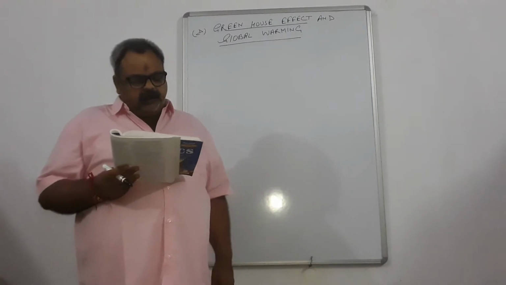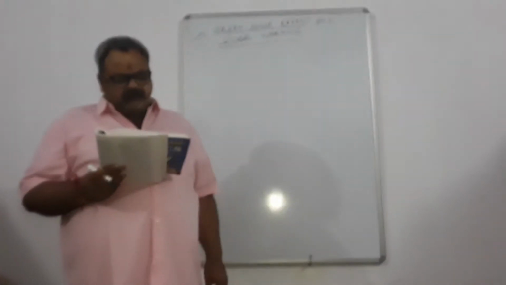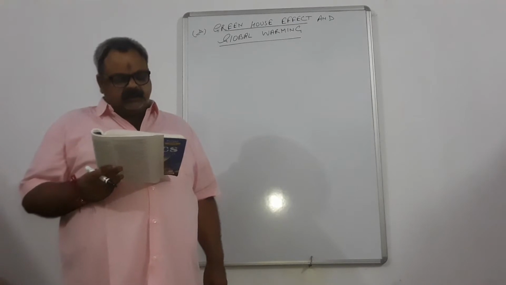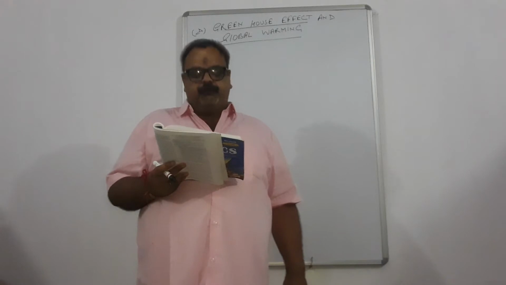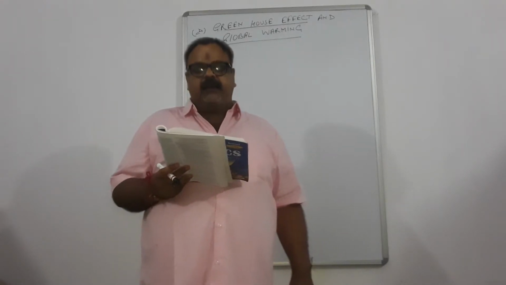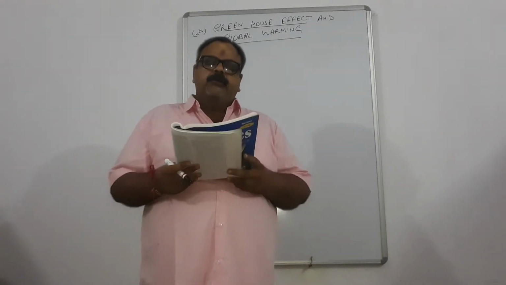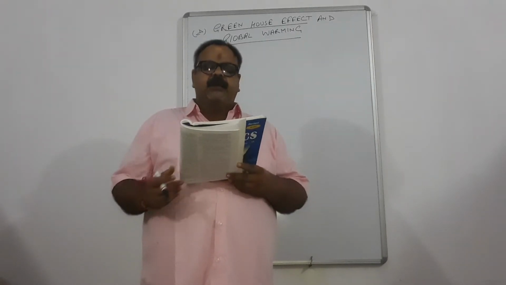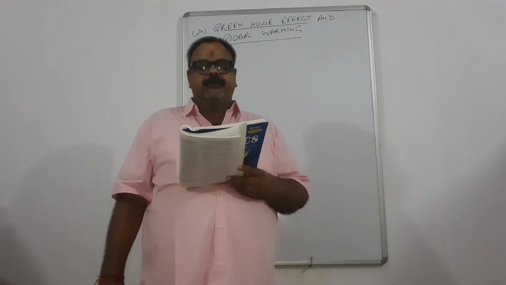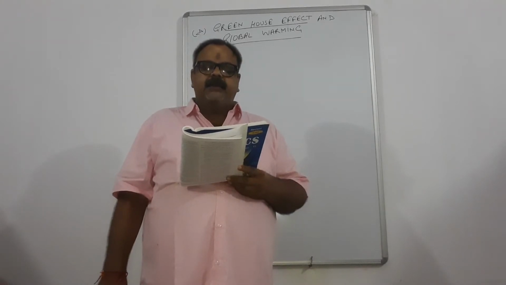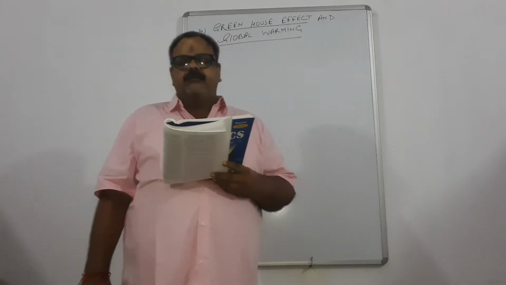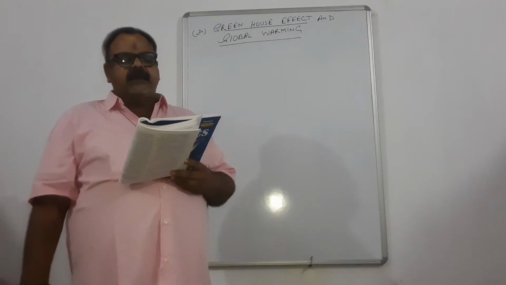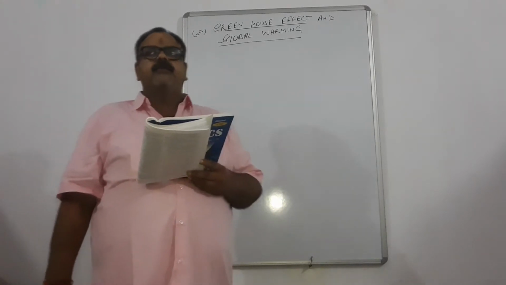The naturally occurring greenhouse gases have an average warming effect of nearly 33 degrees Celsius, so that the average temperature on the Earth's surface is about 15.5 degrees Celsius or 60 degrees Fahrenheit. Clear? So gradually the temperature rises on the Earth's surface. In present reality, it has been observed that the effective temperature of the Earth's surface has risen by 0.74 plus minus 0.18 degrees Celsius per decade for the last 50 years from 1900.